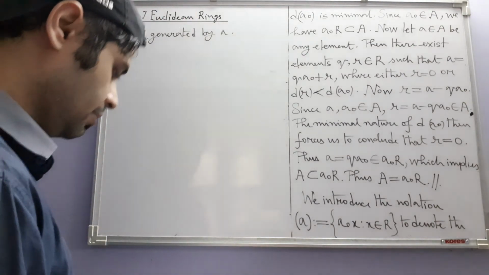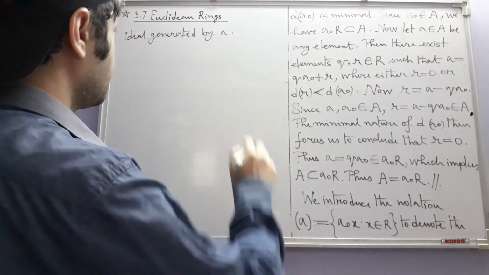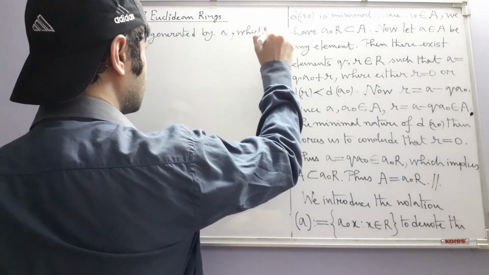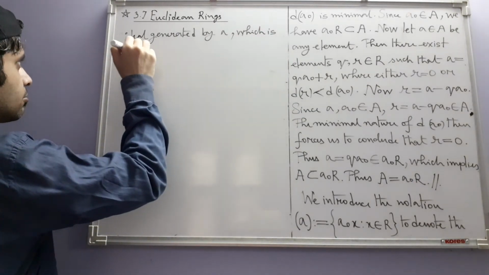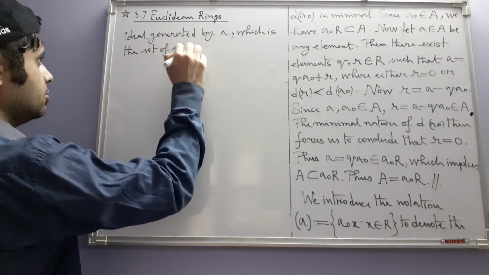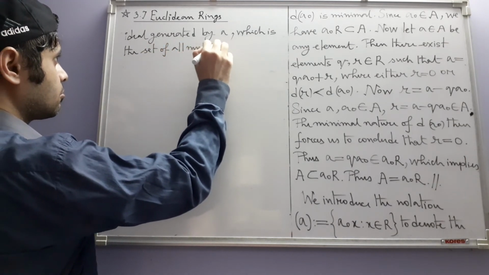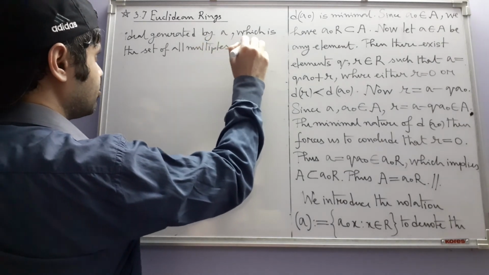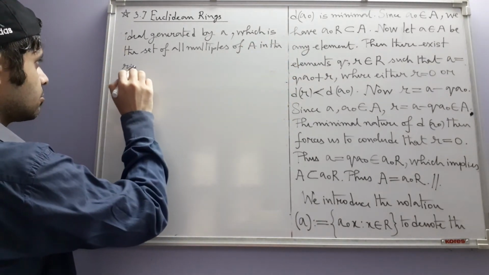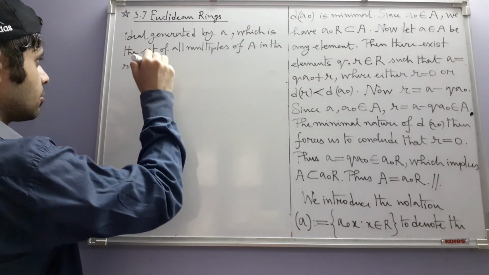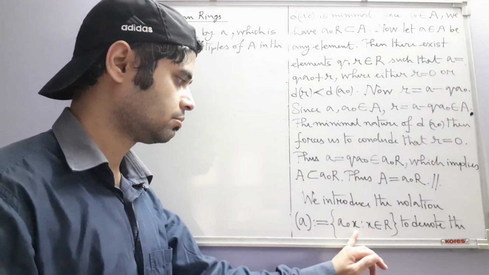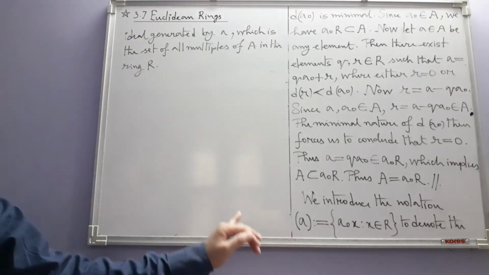Ideal generated by A. Let us also mention which is the set of all multiples of A in the ring R. In the ring R means the elements by which we are multiplying A naught.